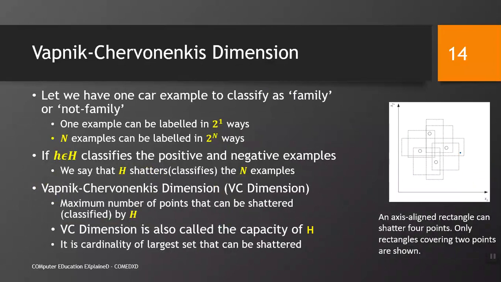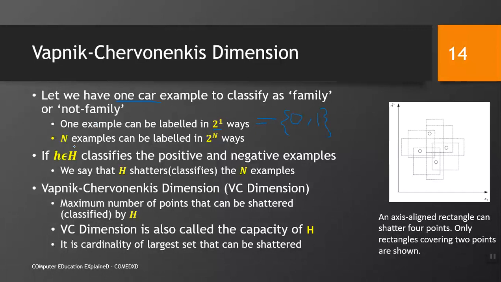Vapnik-Chervonenkis dimension. Let's say we have one car example to classify as family car or not family car. One example can be labeled in 2 raised to the power 1 ways, right? Either it could be 0 or it could be 1.